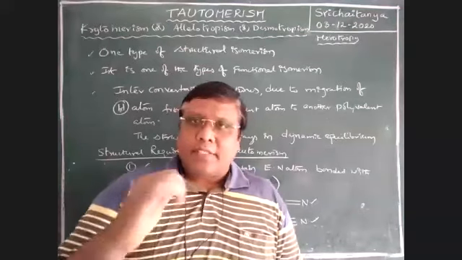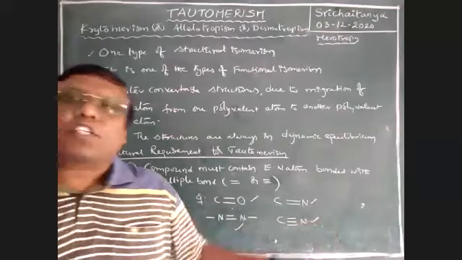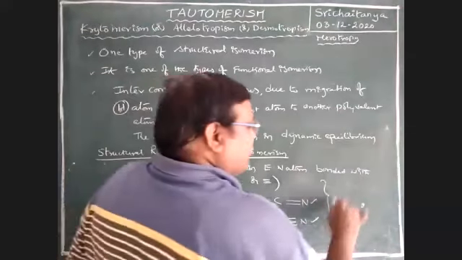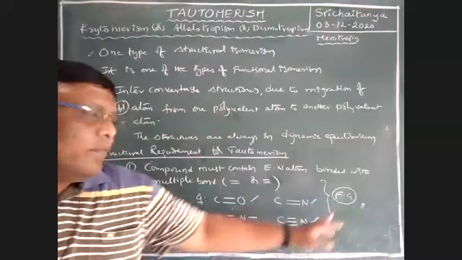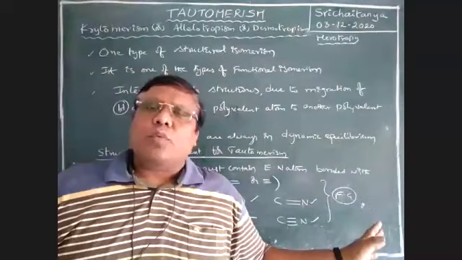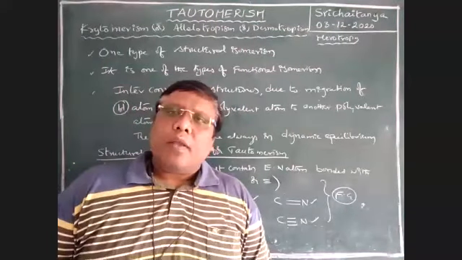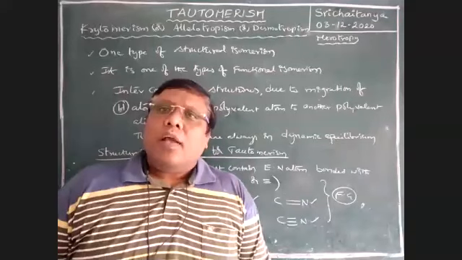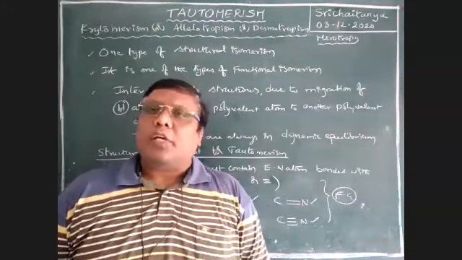Next, second condition. Now this concerns the functional group side. For these functional groups, there is an alpha carbon, no doubt. At that alpha position, at least one hydrogen must be there, otherwise this is not possible.